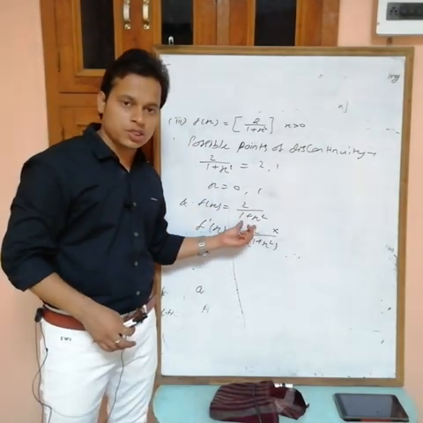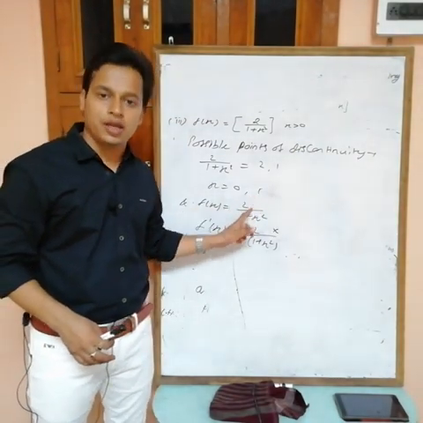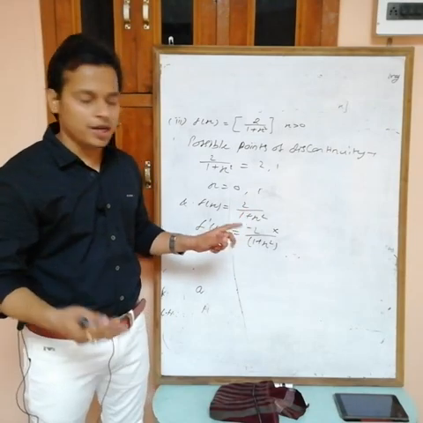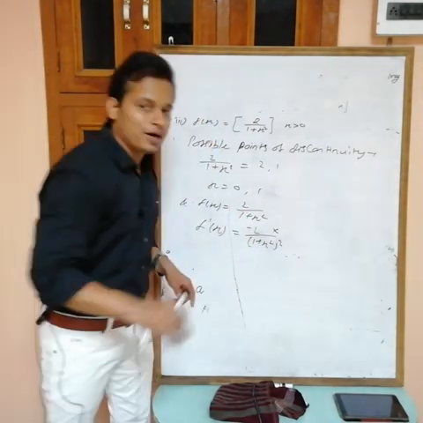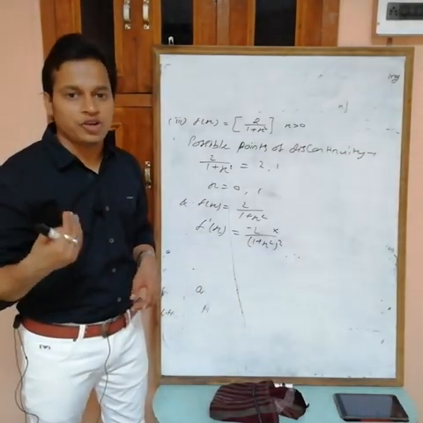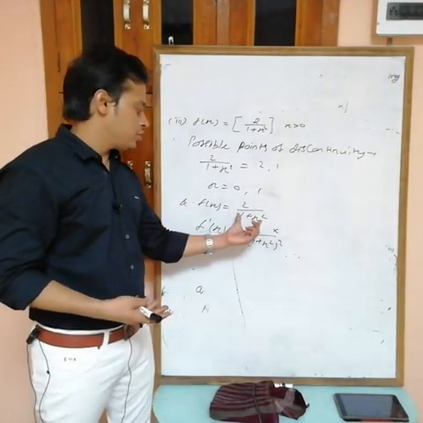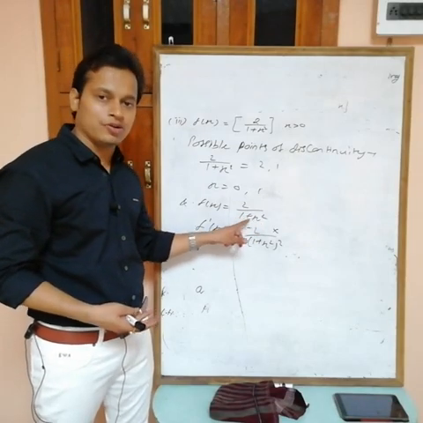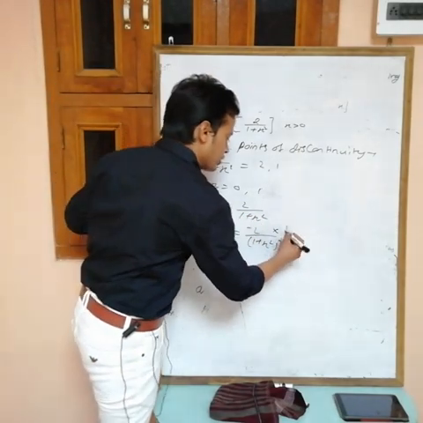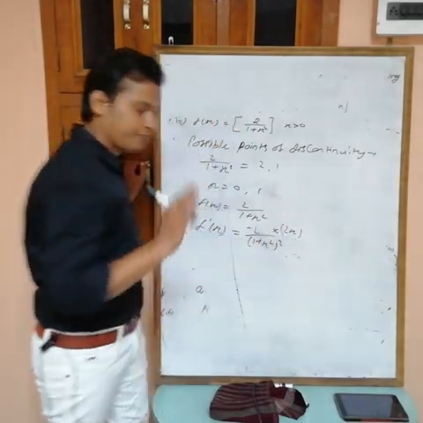I am assuming this one as x, then it becomes 1/x, and the differentiation of 1/x is minus 1/x². Now again we have to differentiate the assumed x: the derivative of 1 is 0, the derivative of x² is 2x, multiply.